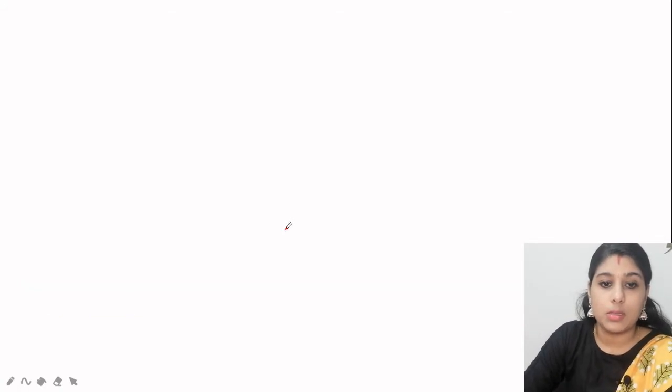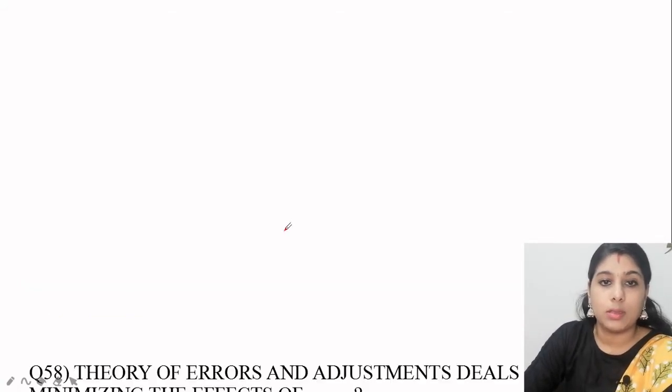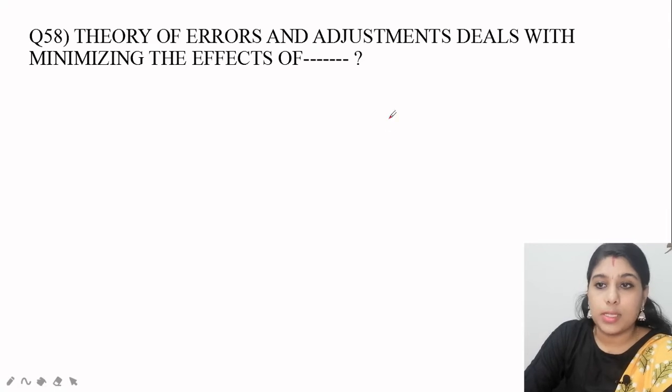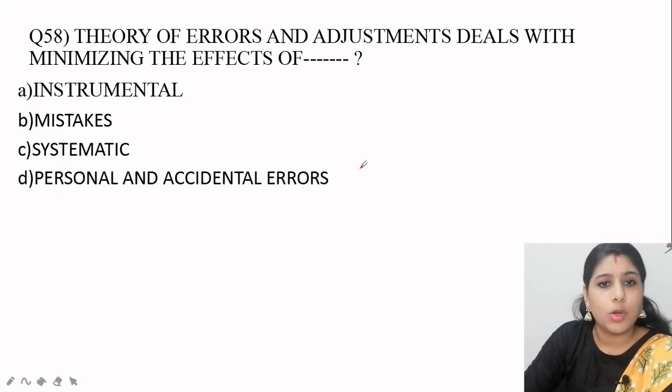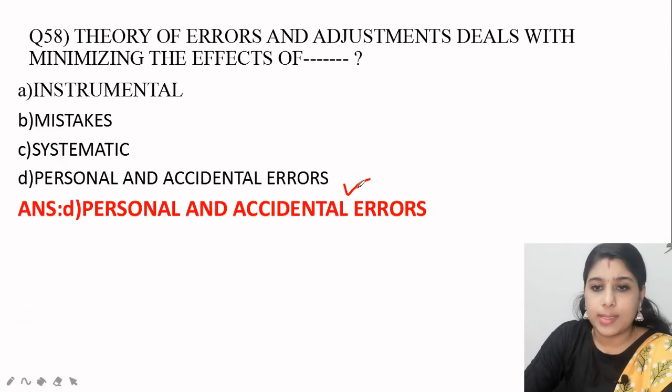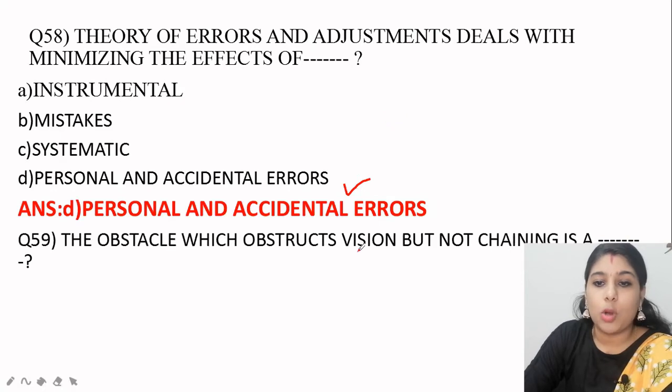Next question: theory of errors and adjustments deals with minimizing the effect of what? A. Instrumental, B. Mistakes, C. Systematic error, and D. Personal and accidental error. So what was the answer? Obviously we have studied it before. Personal and accidental error.